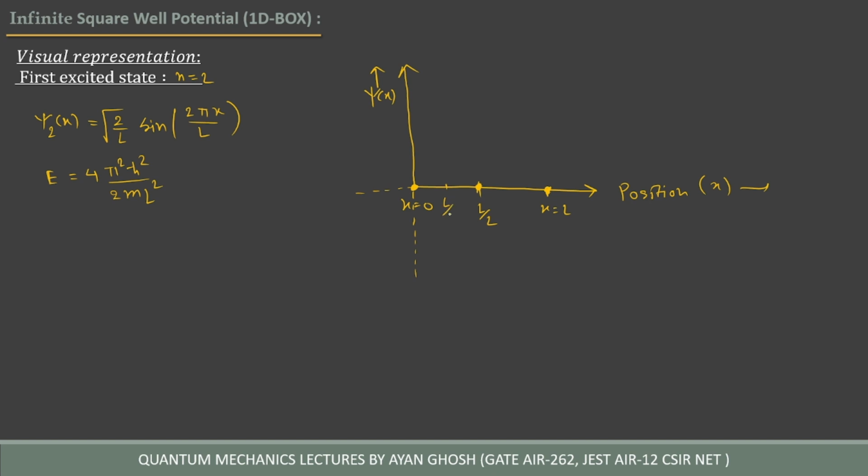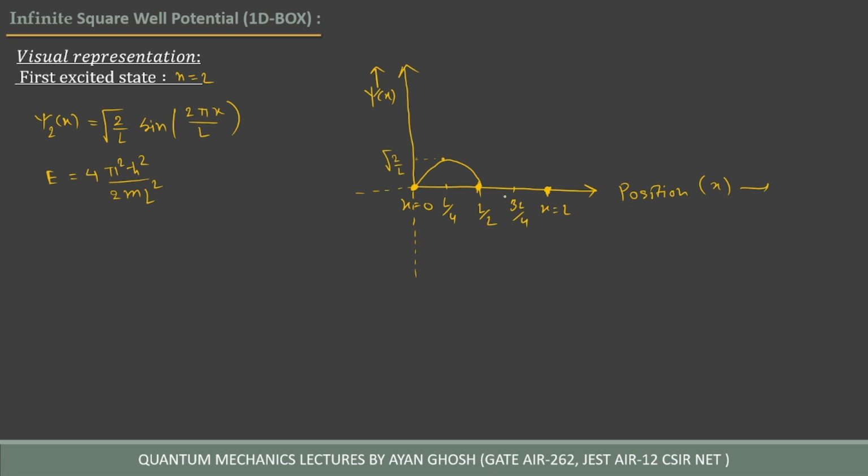Now let's take L by 4 and another point, 3L by 4. If we take L by 4, that is sine of 2 pi into L by 4, which becomes sine pi by 2. That is the maximum. So at L by 4 there is a positive maximum, which is root over 2 by L. So the wave function looks like this.